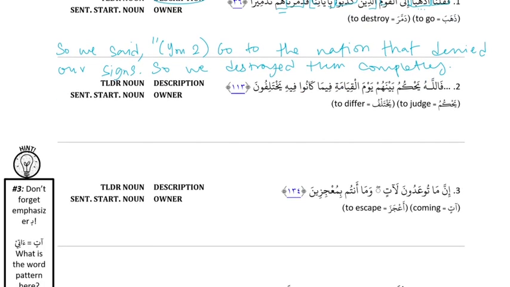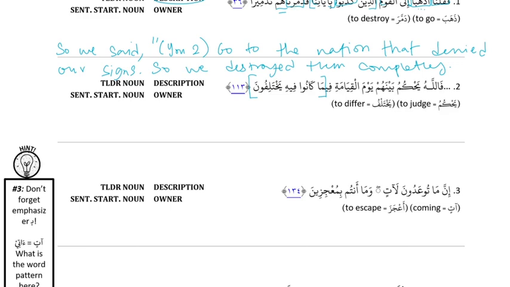Okay, number 2. فَاللَّهُ يَحْكُمُ بَيْنَهُمْ يَوْمَ الْقِيَامَةِ فِيمَا كَانُوا فِيهِ يَخْتَلِفُونَ. The complex noun is the ma that's attached to fi, and it ends at the end of the ayah. Why doesn't it end at kanu? Because kanu creates back to back. We have kana plus a present tense, so it's technically part of the same structure, and that all goes together.